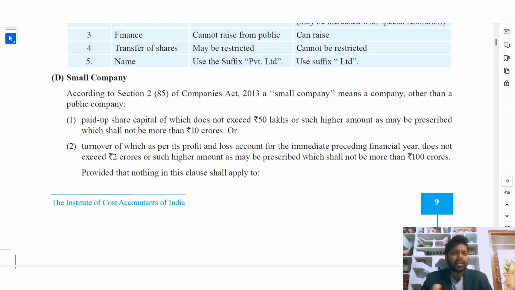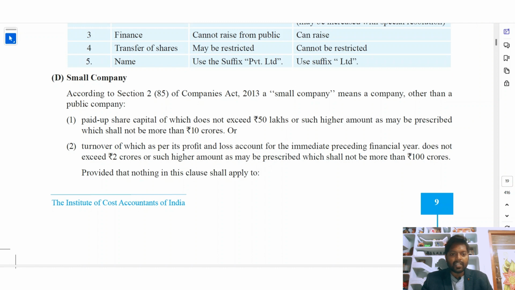If it is not a public company and it is not a private company, it is called a small company. The paid up share capital must not exceed 50 lakhs, or such higher amount as may be prescribed, which shall not be more than 10 crores. So if a higher amount is specified, the paid up share capital must not exceed 10 crores. Otherwise, the paid up share capital should always be less than 50 lakhs.